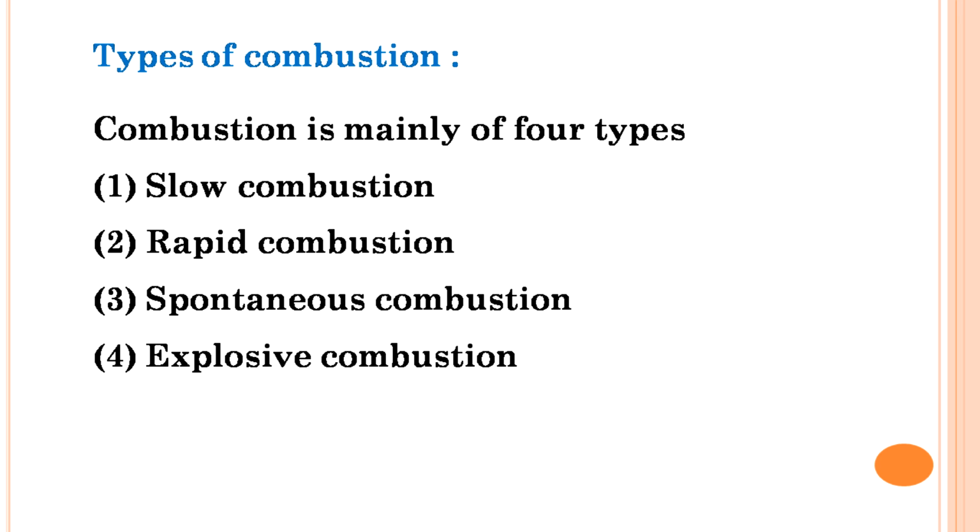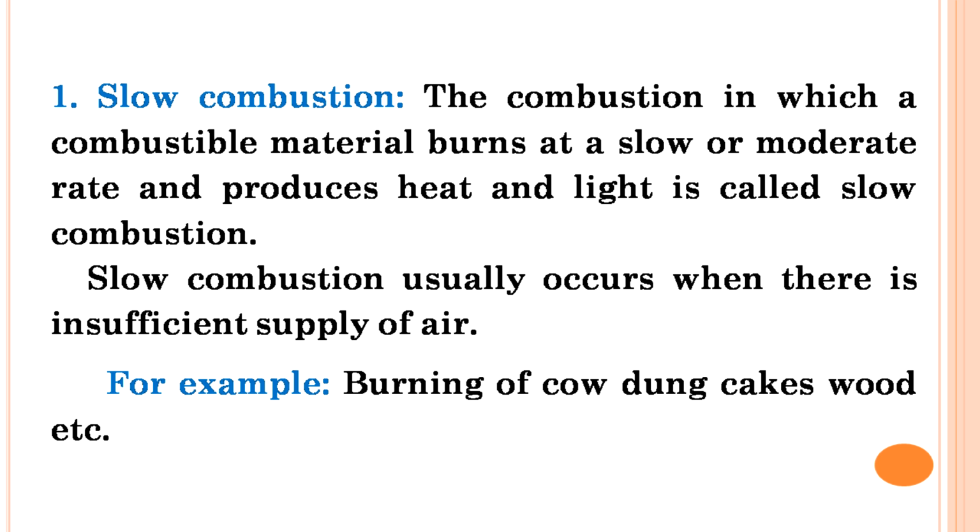Now comes the types of combustion. So these are the types of combustion: slow, rapid, spontaneous and explosive. First is slow combustion. In slow combustion, generally the combustible material burns at a very moderate rate and produces heat and light energy. Generally, this occurs when the supply of air is insufficient or inadequate.